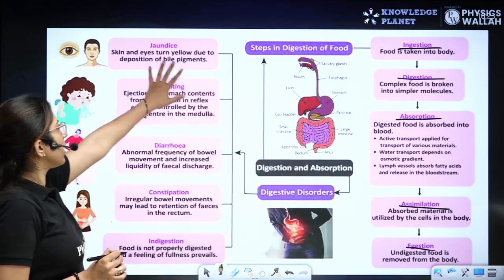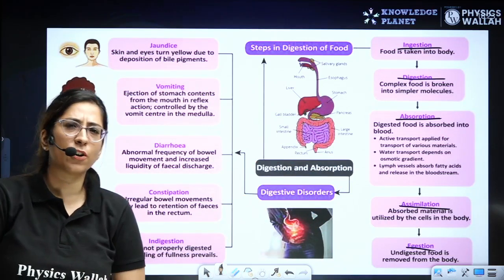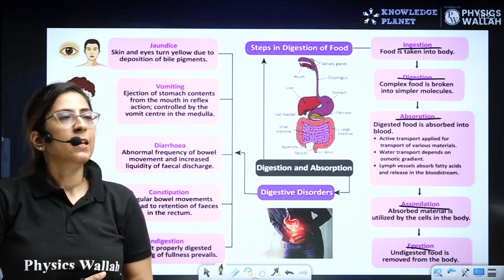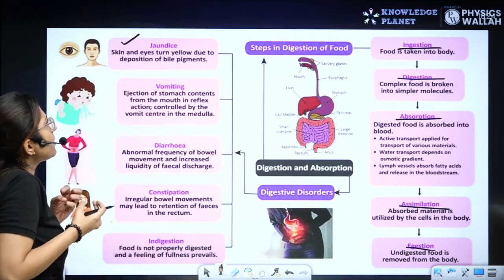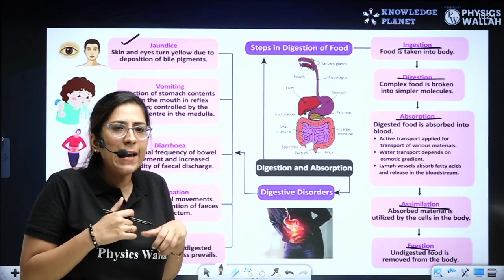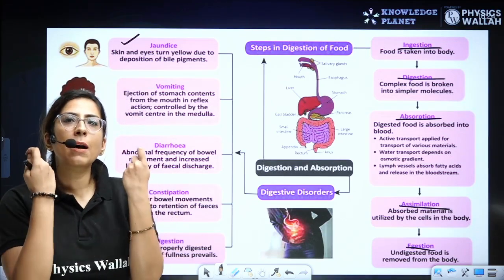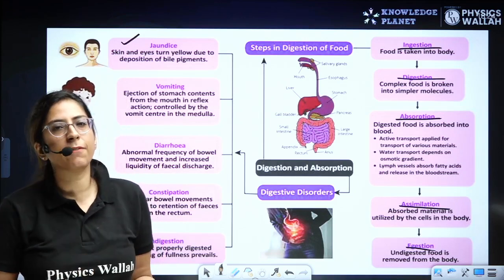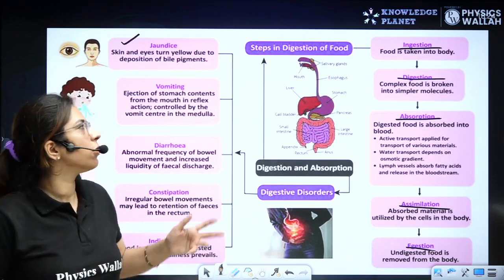Another very important part is some disorders, and we'll be focusing only on those disorders which are mentioned in NCERT. First one is jaundice. In jaundice, the skin, the eyes, the nails become pale. This is because of the bile pigments, the waste material, accumulating. That is actually a liver disorder, jaundice.